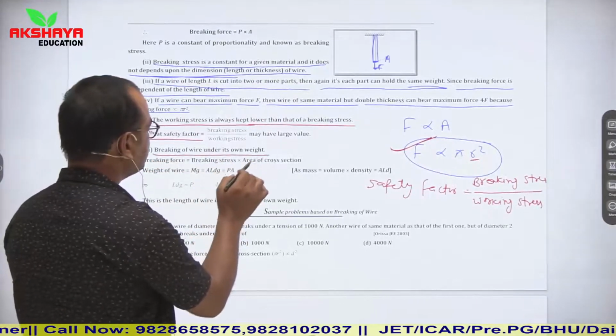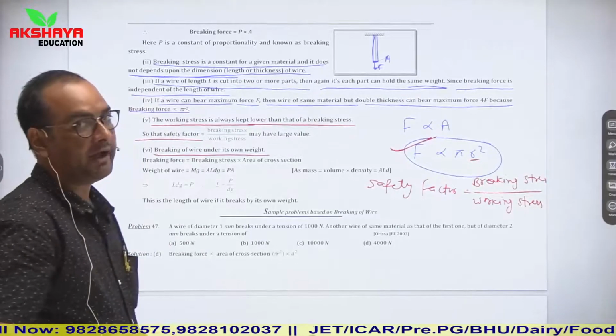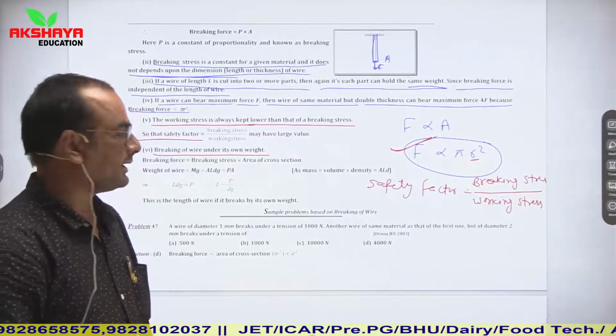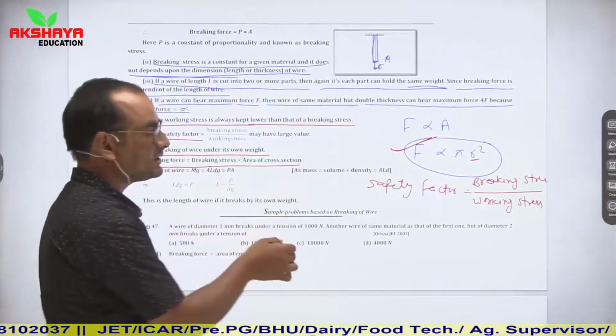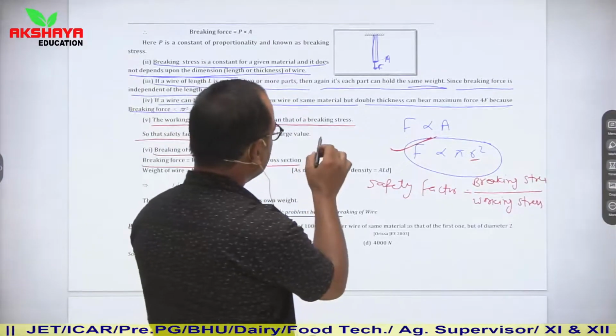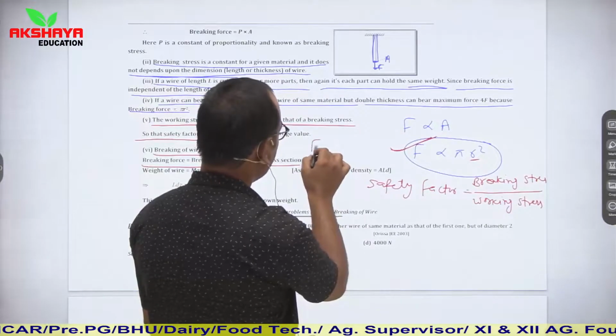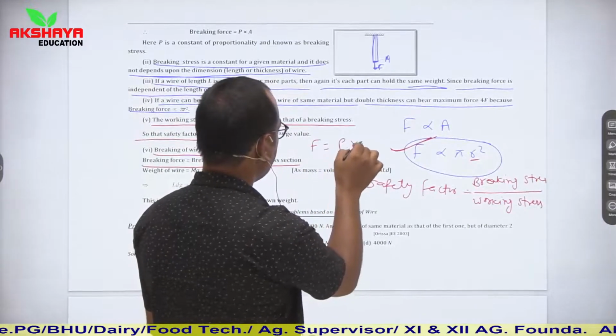Breaking of wire under its own weight. So how does a wire break due to its own weight? So breaking force is equal to breaking stress into area of cross section. We have seen this formula earlier. So breaking force is equal to P into A.